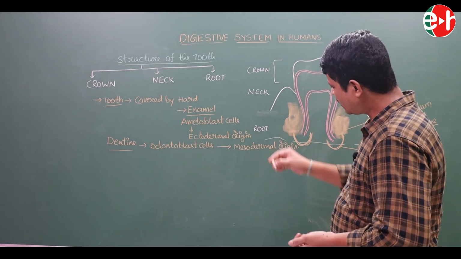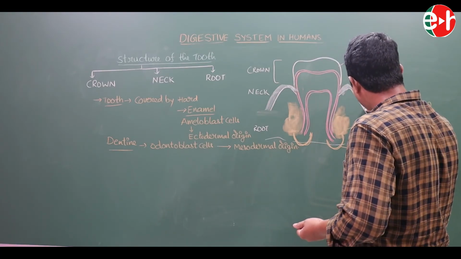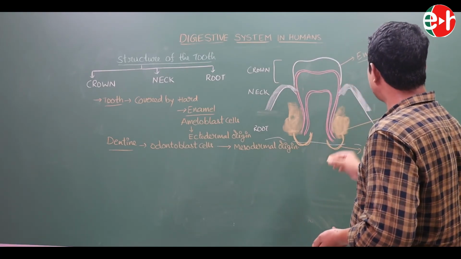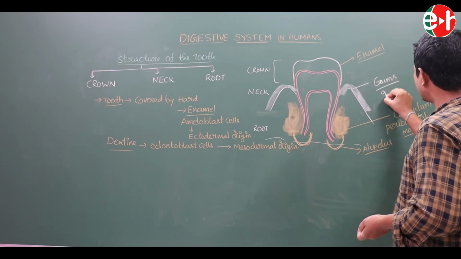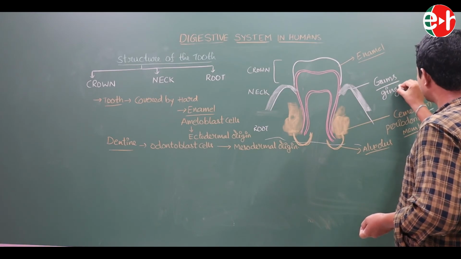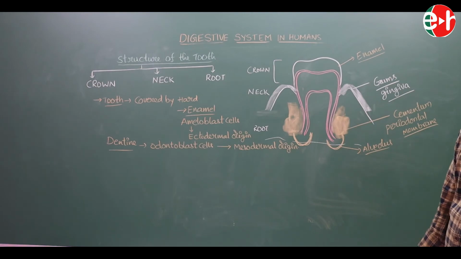Whereas the neck of the tooth is covered by gums or gingiva. So, gums are gingiva. This is the structure of the tooth.